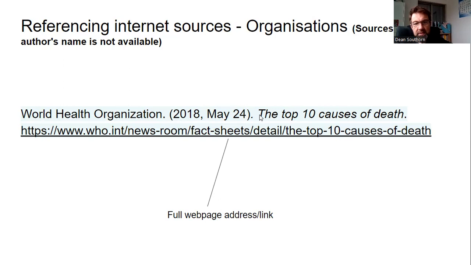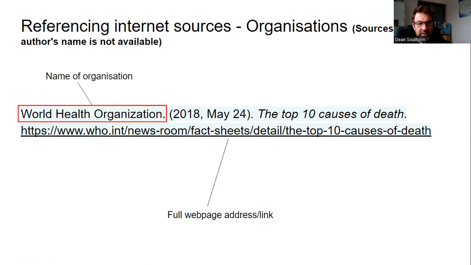And again, the title of the article in italics with just the first word, in this case, capitalized, because we have no names following that. And finally, we have the full web address link. So somebody reading your report electronically, namely me, is able to click on the link and find the source directly, or the article, or whatever it is.